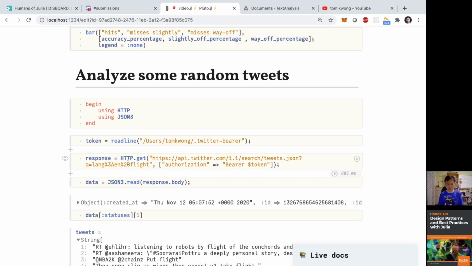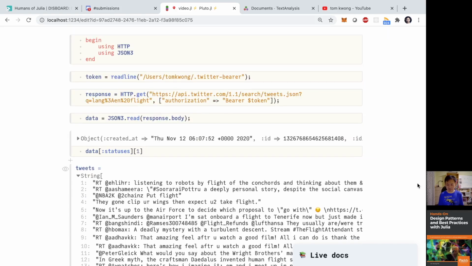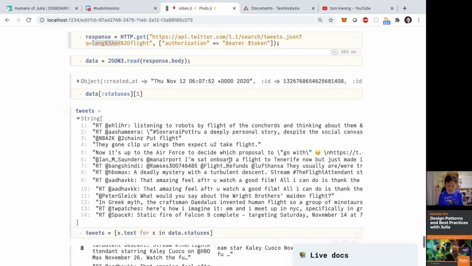With the JSON document, I can see the text in those tweets. For example, here I am querying something with the word flight in it. And here I'm saying I want to query only tweets that are in English. EN means English. And so it comes back with 15 tweets, in this case maybe 14.